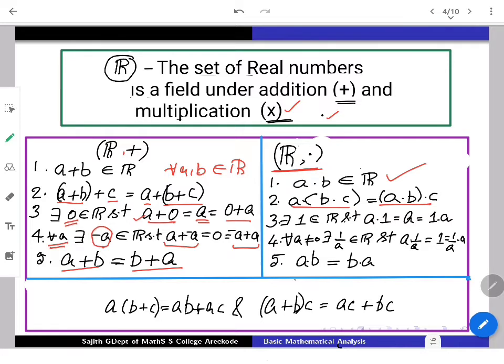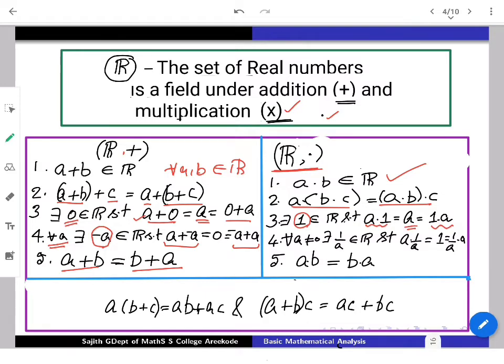The existence of an identity element is there, but now it is for multiplication, which means we denote the multiplicative identity by 1. The speciality of 1 is nothing other than that a times 1 is the same as 1 times a, which is the same as a. It keeps the identity under that operation. Here the operation is multiplication.